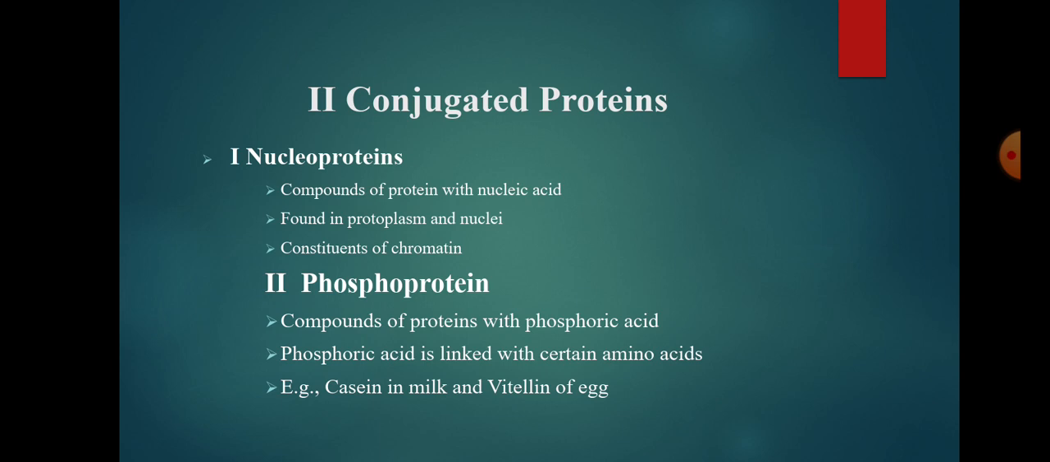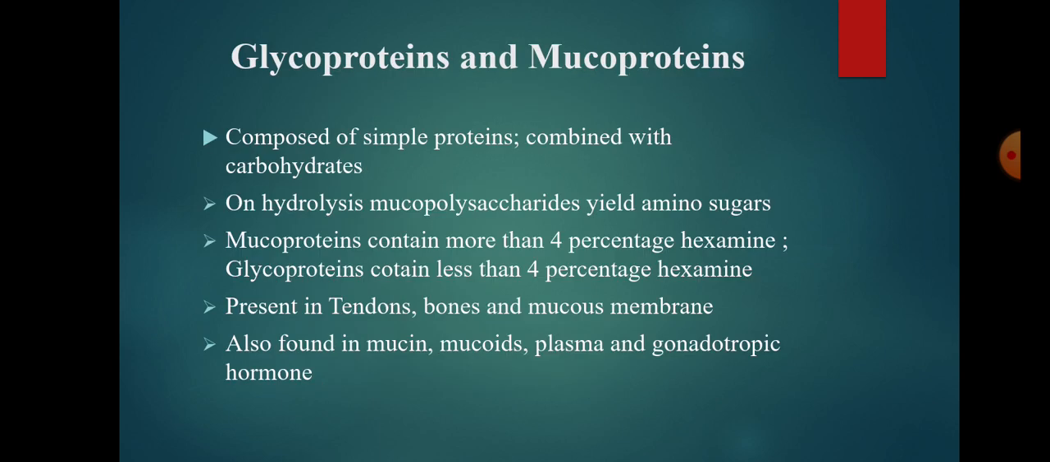The second one is phosphoproteins. These are proteins containing phosphoric acid in organic combination, that is, phosphoric acid is linked to the hydroxyl group of certain amino acids like serine in the protein. Examples of phosphoproteins are casein in milk and vitellin in egg. They contain about 1% of phosphorus. Phosphoproteins are sparingly soluble in water and dilute acids but readily soluble in even dilute alkalis.